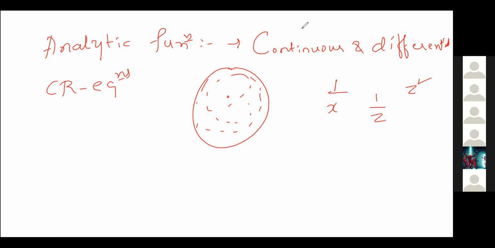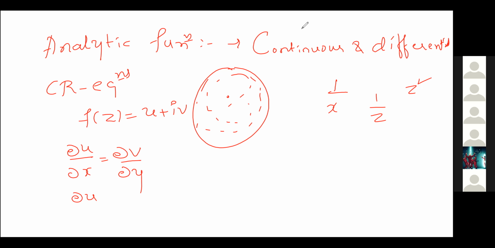Sir, f of z equals u plus iv. Yes, exactly. f of z equals u plus iv is a complex valued function. I'll define. If f of z equals u plus iv, which is a complex valued function where u and v are both real valued functions, then the function is said to satisfy the CR equations if it satisfies the conditions dou u by dou x equals dou v by dou y and dou u by dou y equals minus dou v by dou x.